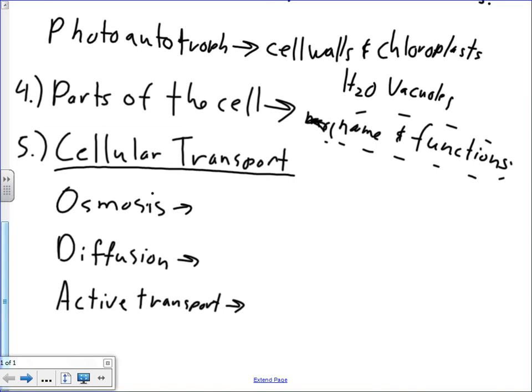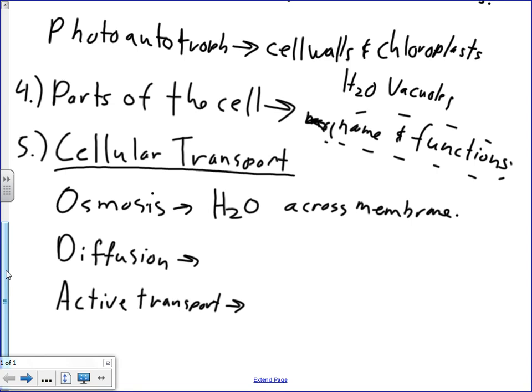So for osmosis, the big identifier would be water. If it's talking about water, it's definitely osmosis. Water going across a membrane. Remember that osmosis works across the membrane. It does not work within the cell.